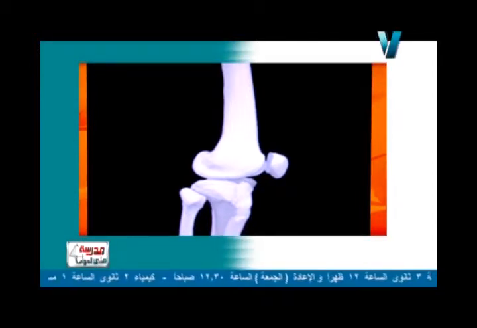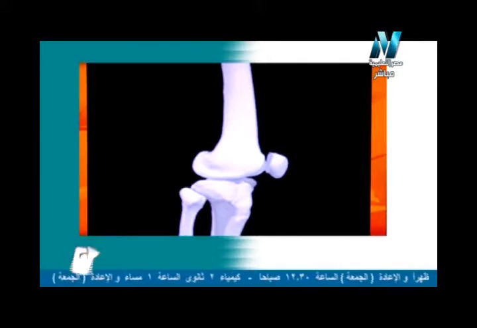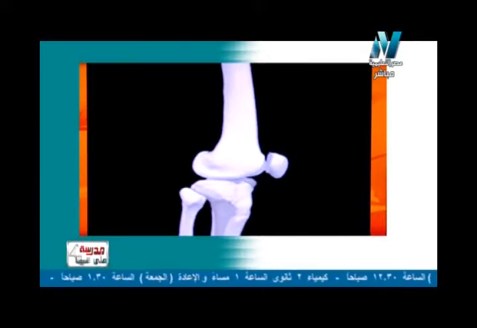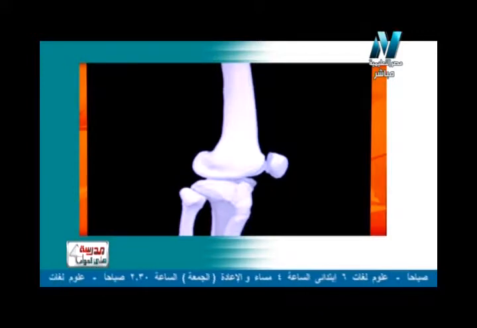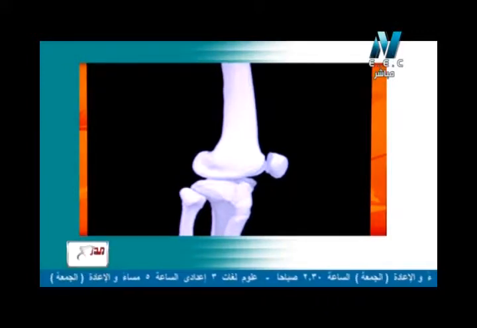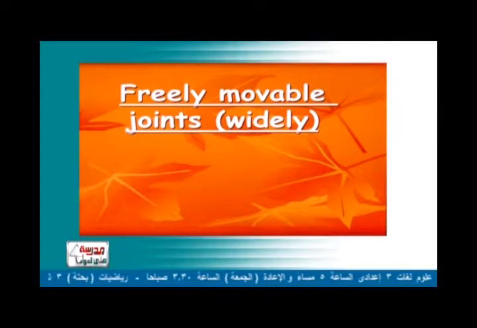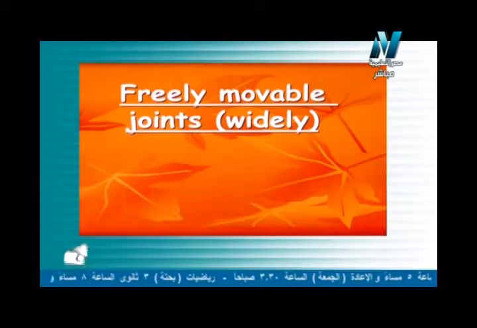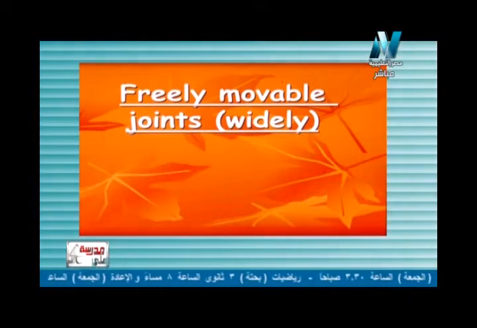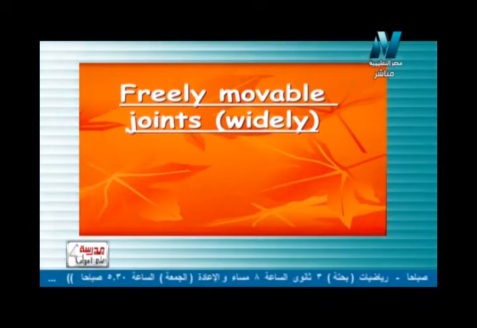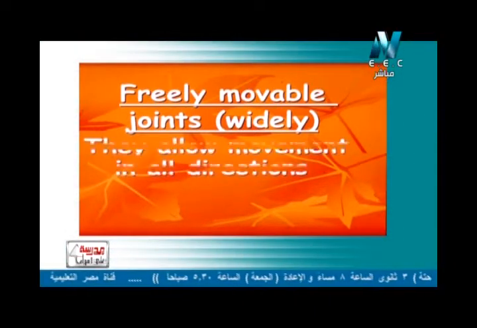I can move it in only one direction, backward only, not forward. That's why I consider it a slightly movable joint, or limited movable joint. So now what about the last one? The third type we call a freely movable joint, or widely movable joint.